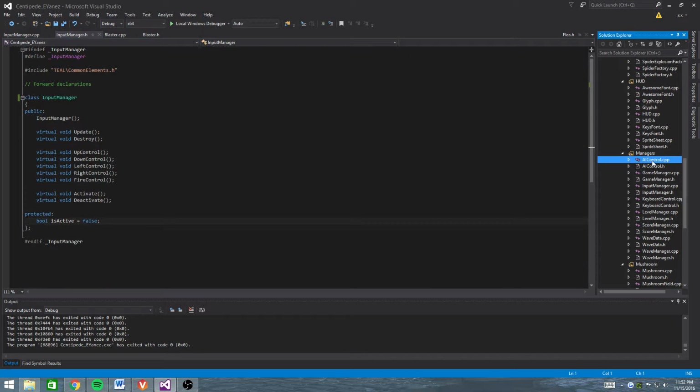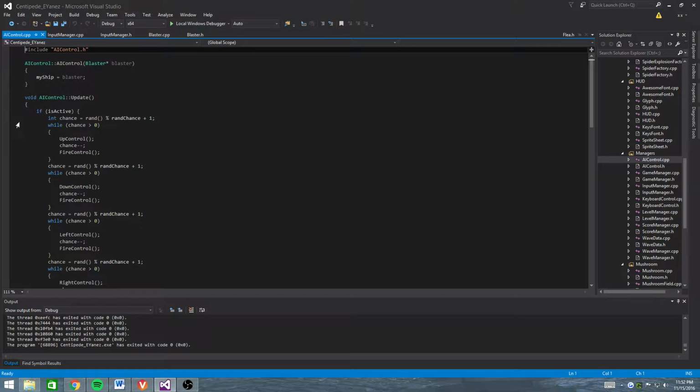So if I go to the AI controller, for some reason, if I said the player's control type equal to AI control or equal to keyboard control, it just didn't like it.